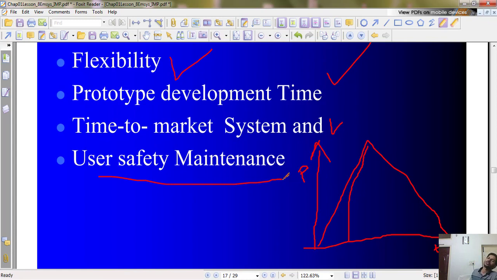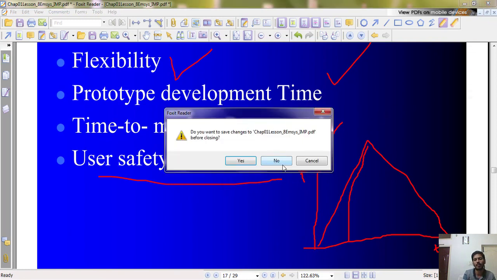So safety measure is one major thing in embedded systems. If it is not safe, you should not launch it. You should ensure that it is safe, and then you should launch it. So at this point, I declare that this chapter is over. If you have any doubt, we will be discussing it in the next session.